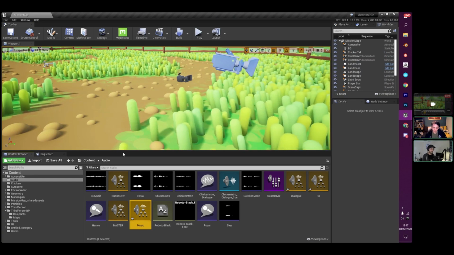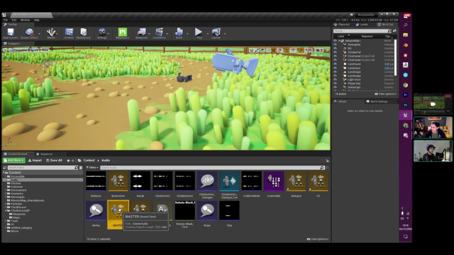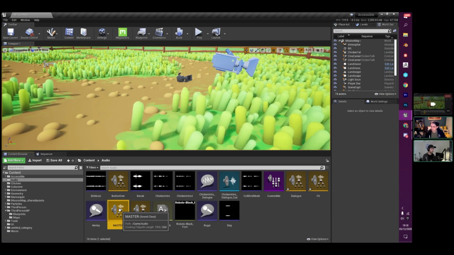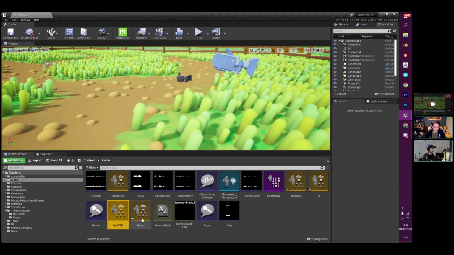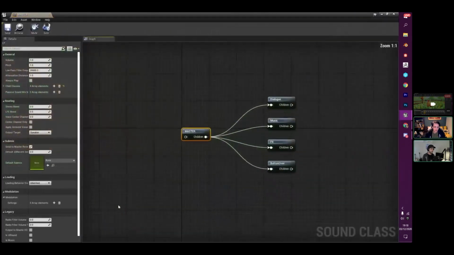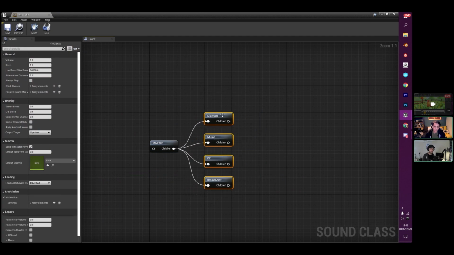So we've got subtitles in our game. The next thing is actually splitting your audio. You may want to split your dialogue into multiple different sets. To do that, you can use sound classes and custom mixing. So I've created a number of different sound classes here: one for dialogue, one for music, one for effects, and one for button over events.